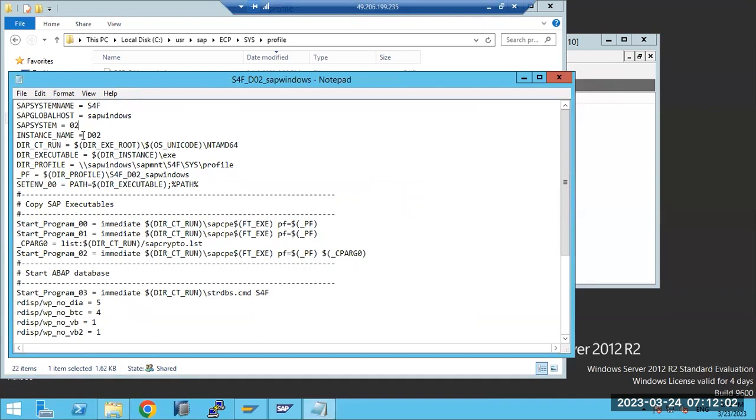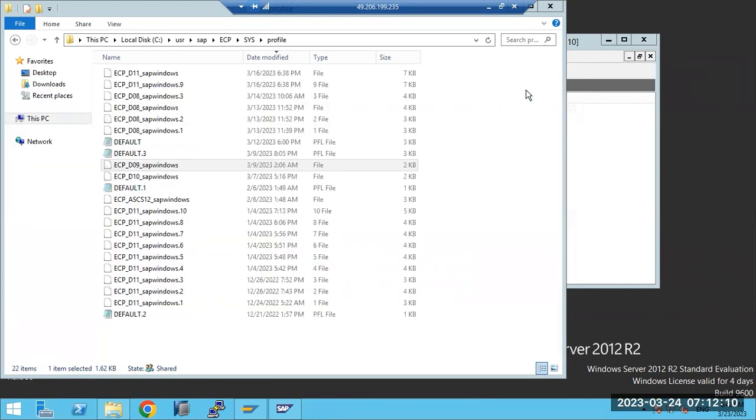S4F SAP Windows 0202, okay. So all okay, this is also okay. Then what about the ASCS profile?